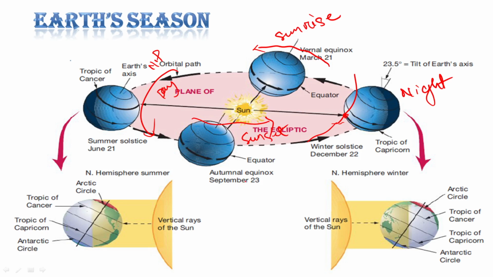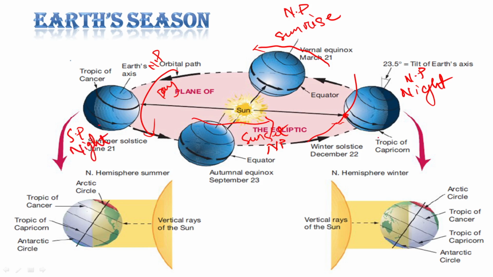And if we are talking about the southern hemisphere, what I have told so far is for the northern pole: northern pole night, northern pole sunrise, northern pole day and northern pole sunset. If we are talking about the southern polar region, here the southern pole is away from the sun, so it is the southern pole night.